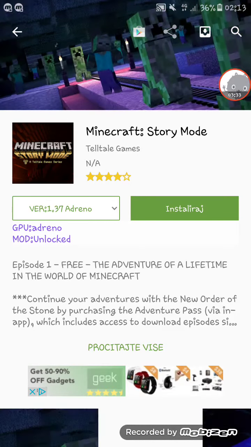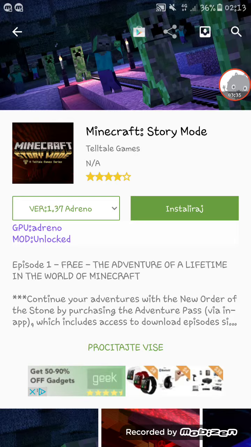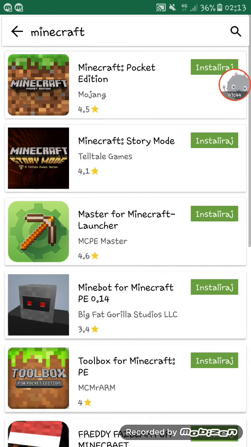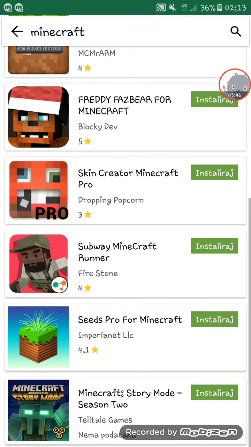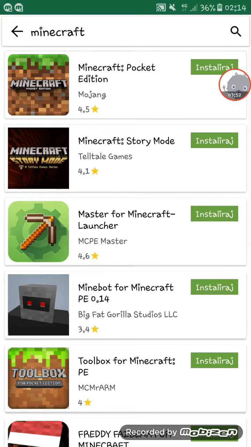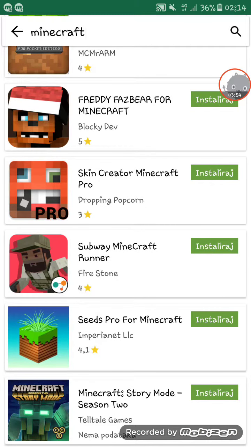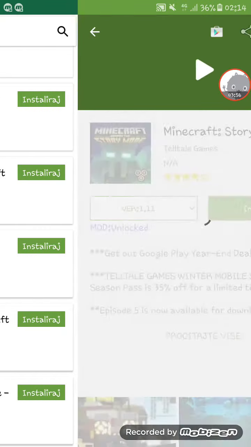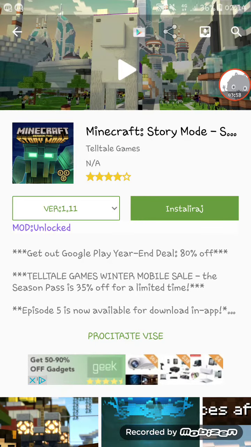That way you can also install Minecraft Story Mode for free, or maybe not, I don't know. But this is for Minecraft Story Mode Season 2, so I don't want to do other stuff. And then, if you write just Minecraft, you will need to go to the bottom and click it, and click install. I don't do that because I already did it.